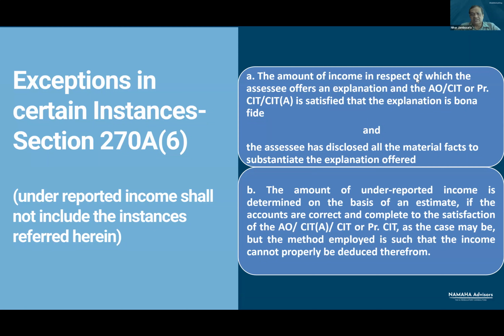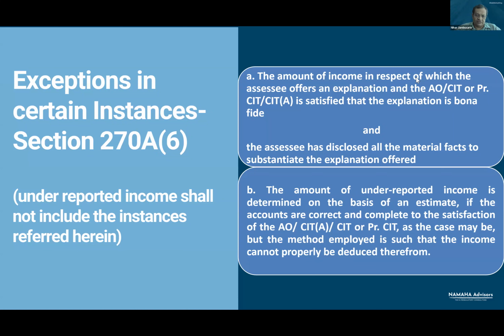There could be many such examples where the assessee has declared in the return all material facts, or during the course of assessment, he has declared all material facts, and he has offered explanation as to why certain deduction was claimed or why certain receipt was not offered for tax. In such a case, although addition is made because of difference of opinion, it will not be regarded as underreported income.